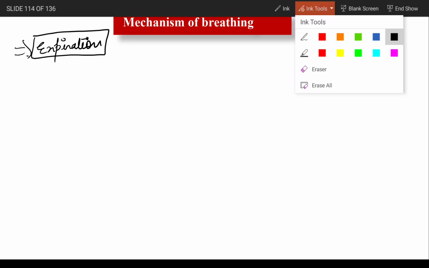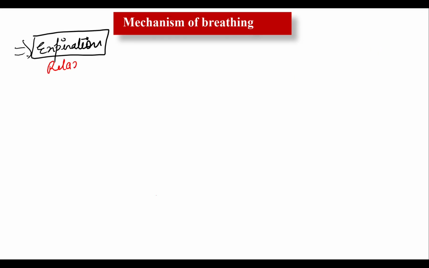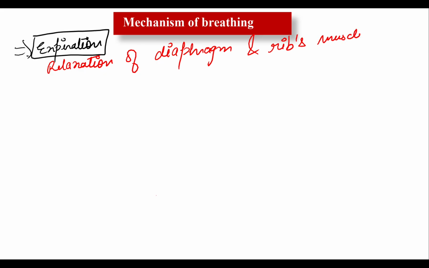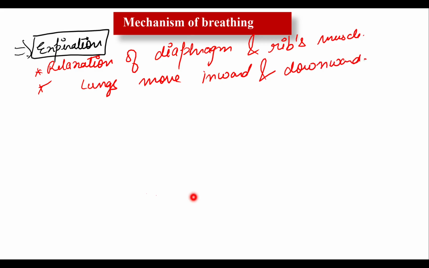Yes, write down that there is a relaxation of the diaphragm and ribs muscles. When there is a relaxation, everything goes back to its normal condition, due to which there is a decrease in thoracic cavity volume. So during expiration, the ribs and sternum move inward and downward. That will decrease the thoracic cavity volume.